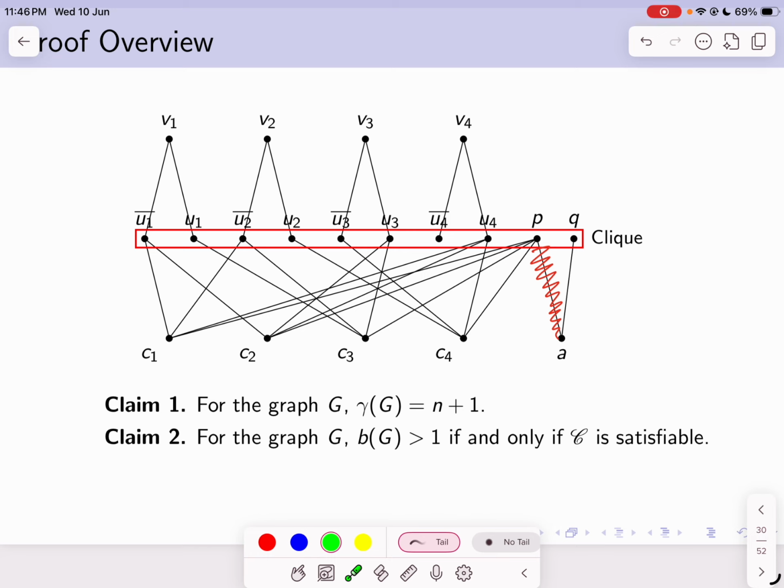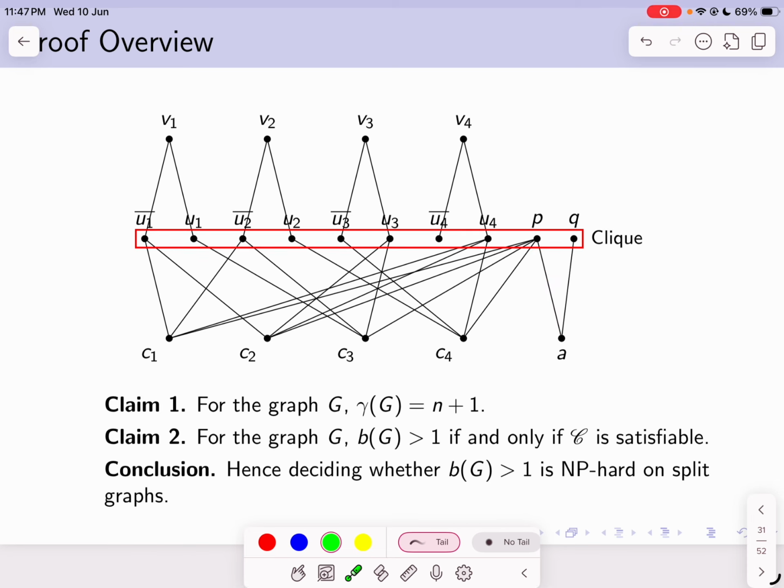The vertex p remains absent from the dominating set, and if p is not included, then in order to dominate the clauses, if the domination number has not to increase, then this has to be a satisfying truth assignment. So this way we can establish claim 2, and this proves that b of G is strictly greater than 1 if and only if C is satisfiable. Thus the bondage problem is co-NP-hard on split graphs.